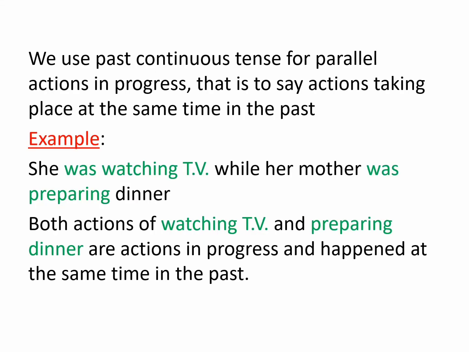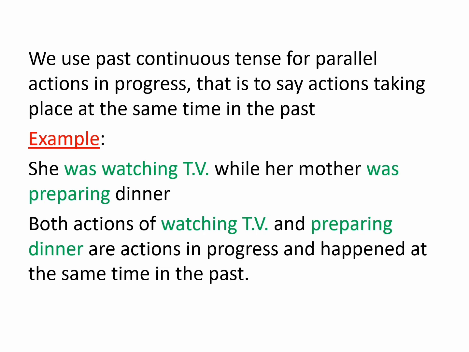Now, we use past continuous tense for parallel actions in progress too. That is to say, actions taking place at the same time in the past. For example, she was watching TV while her mother was preparing dinner. Both actions here, watching TV and preparing dinner, are actions in progress and happen at the same time in the past.